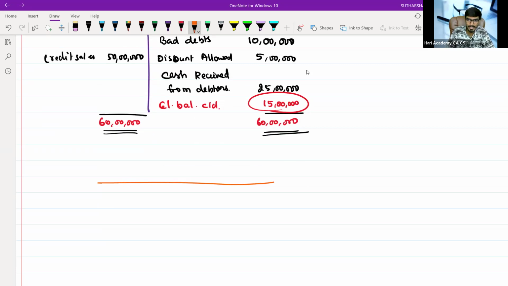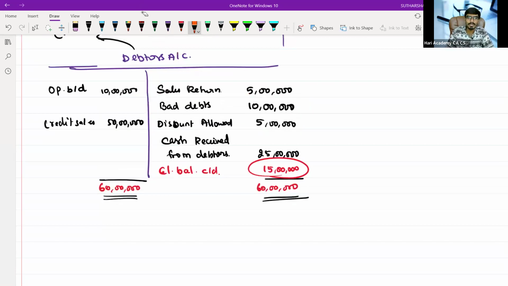As it is a nominal item, some nominal item should be transferred to P&L, right, sir? So what is this P&L account, sir? In the P&L account, what are the transactions you will record? Assume trading and P&L. What will you record?